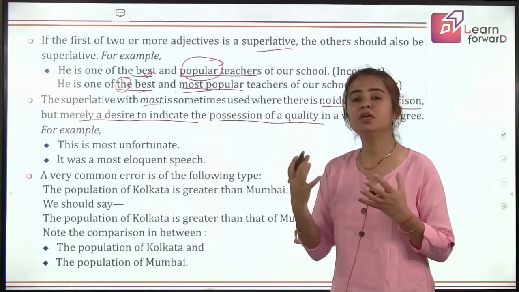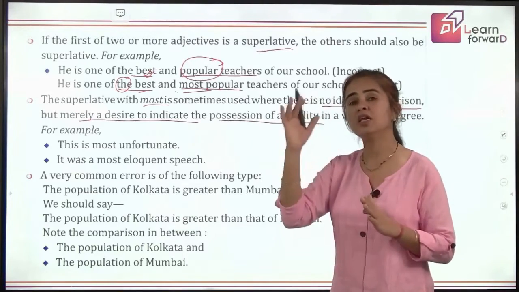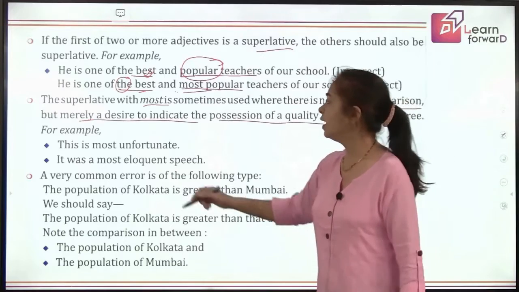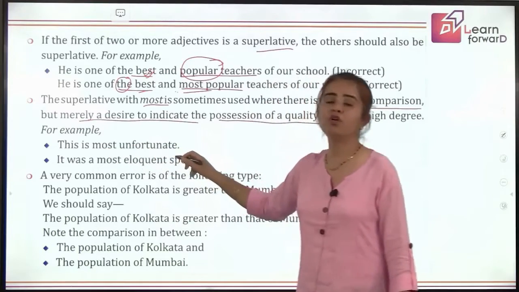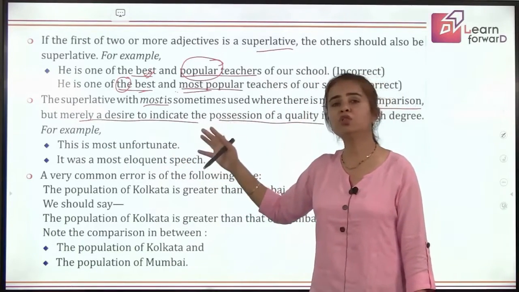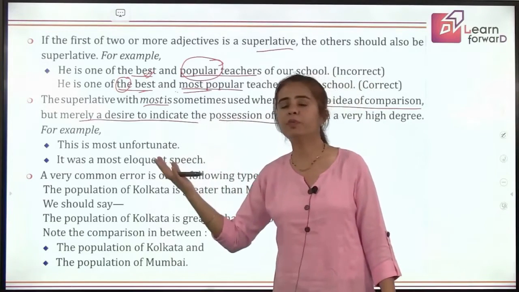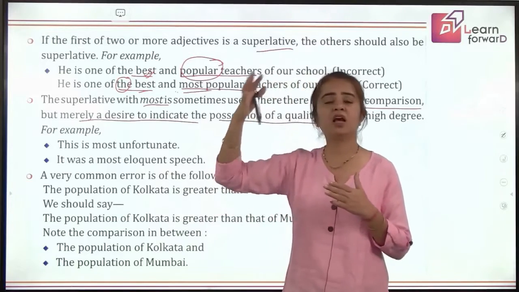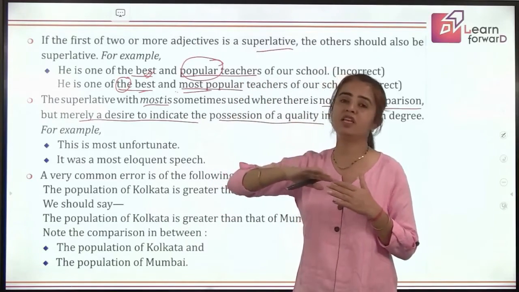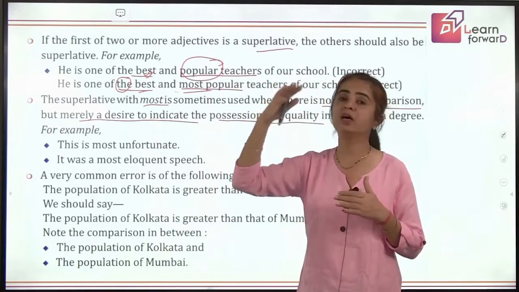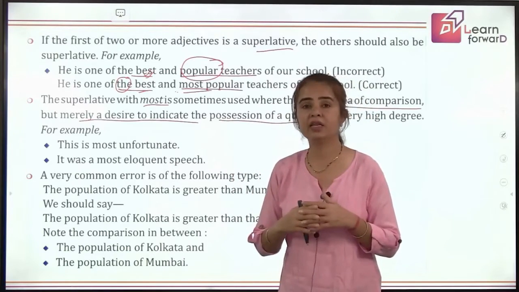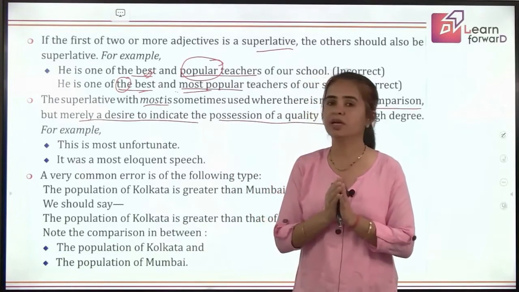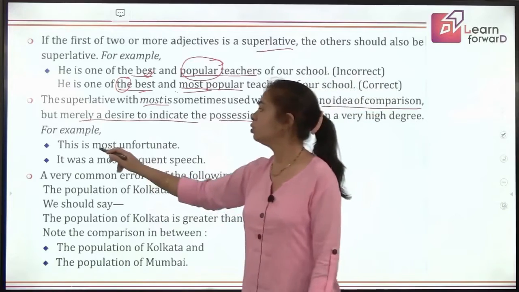We just mean to say that that thing is really of a very high value. Like this is most unfortunate. So most unfortunate means something which cannot be more unfortunate than this. So we are just telling it is very unfortunate, really very painful. So we are talking at a higher level, higher degree, but still it is not a superlative degree. That is why we are not using here the.